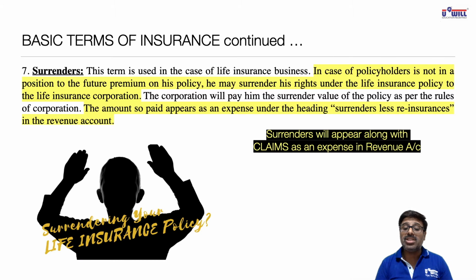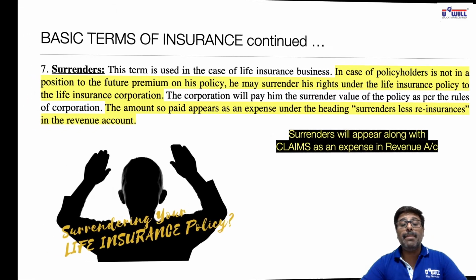In case the policyholder is not in a position to pay the future premium on his policy, he may surrender his rights under the life insurance policy to the life insurance company. The amount so paid will appear as an expense under the heading surrenders less reinsurances in the revenue account. And further, in the next paragraph, write down that surrenders will appear along with claims. I repeat, surrenders will appear along with claims as an expense in the revenue account.